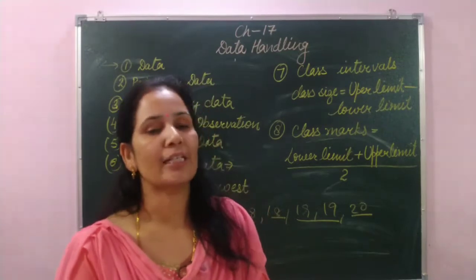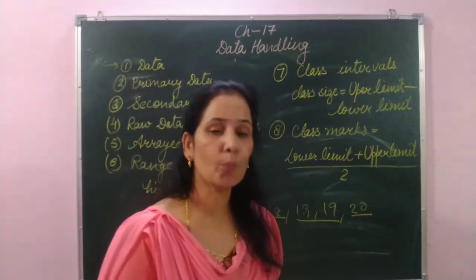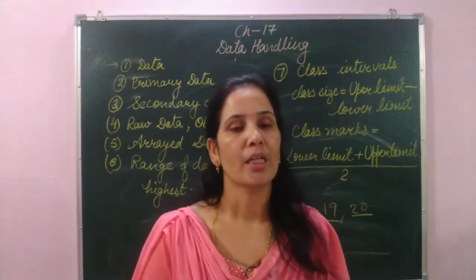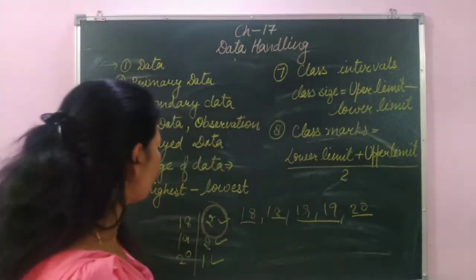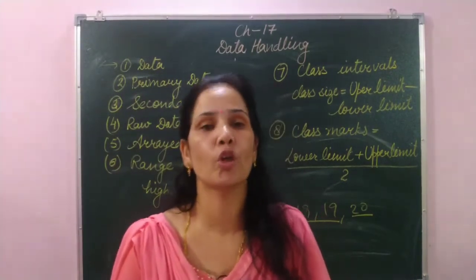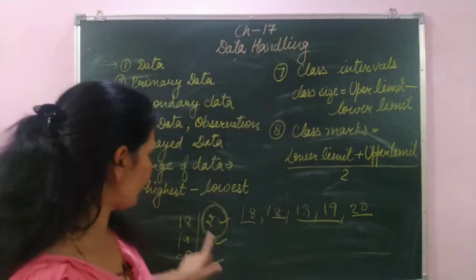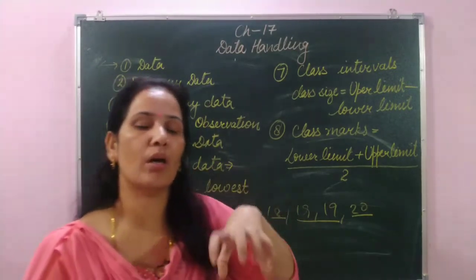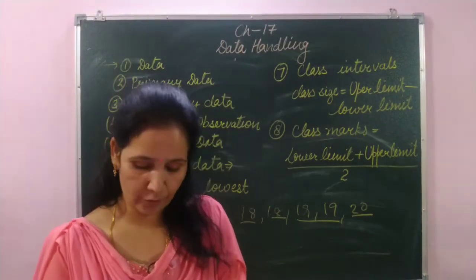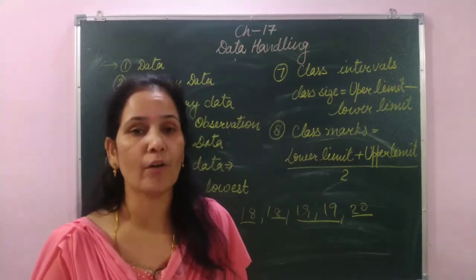Okay, and if the data is given in groups, like 10 to 20, 20 to 30, 30 to 40, and on that basis we write the frequency, that is called the frequency distribution of grouped data, because instead of giving single values they have given the overall group of data. So we call it the frequency distribution for grouped data.